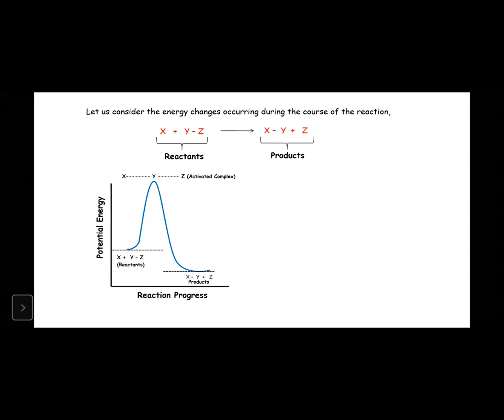The difference between these two is what we call activation energy, EA, the energy of activation. And the difference between these is what we call the reaction energy, ER, the energy of reaction. And look at the energy of the reactant and product in this case. Which one has more energy?